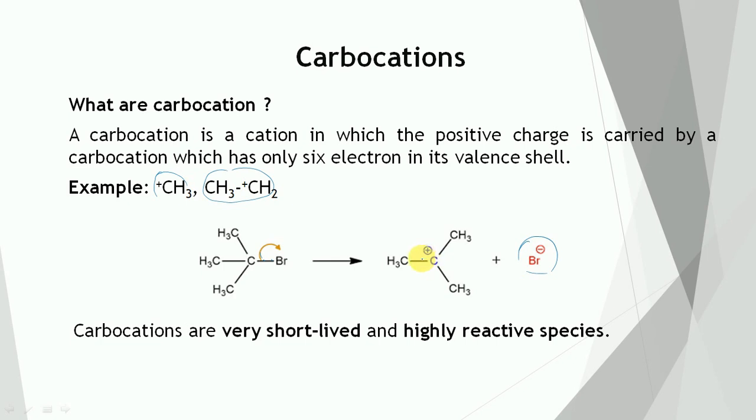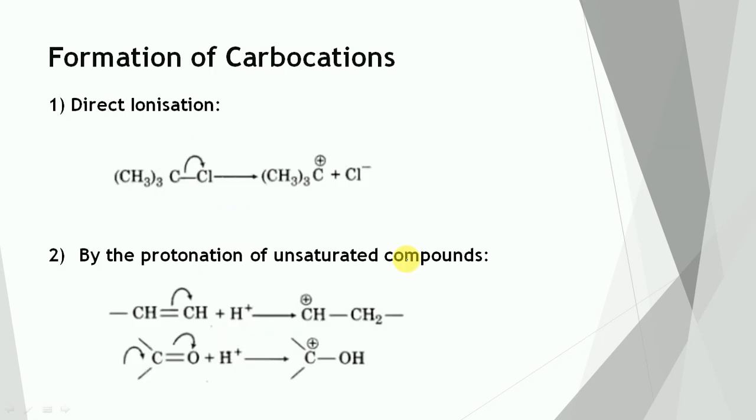Carbocations are very short-lived and highly reactive species. The reactivity of carbocations is due to their tendency to complete the octet of the electron-deficient carbon. Formation of carbocation. The first one is direct ionization. The carbon-halogen bond in many organic halides generates carbocation in the presence of a highly polar medium.